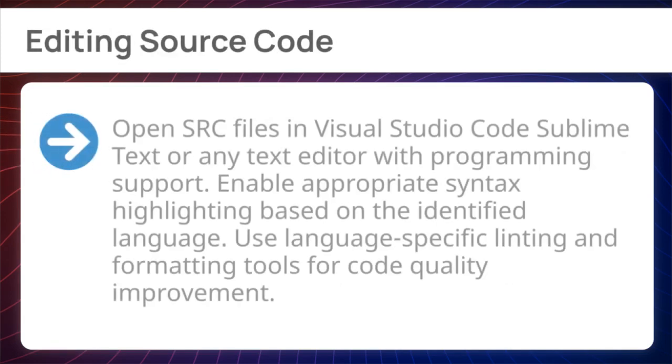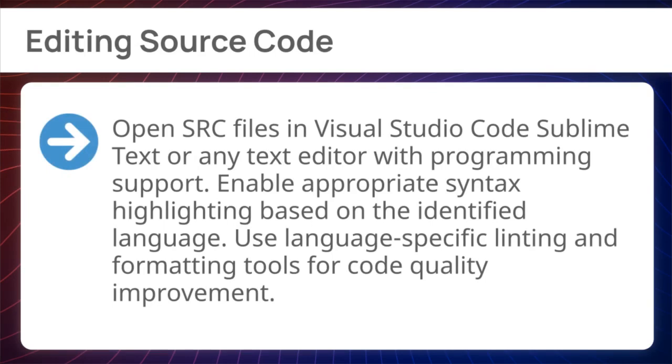Next, editing source code. Open SRC files in Visual Studio Code, Sublime Text, or any text editor with programming support. Enable appropriate syntax highlighting based on the identified language. Use language-specific linting and formatting tools for code quality improvement.